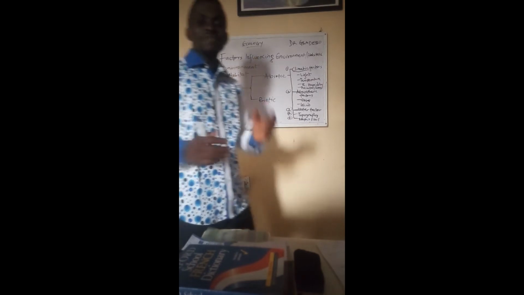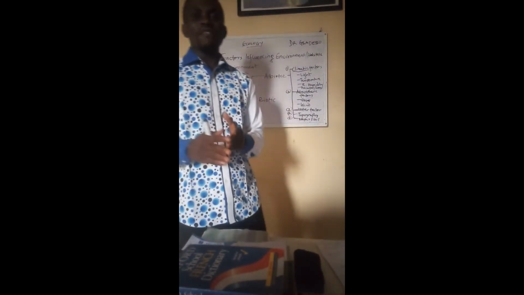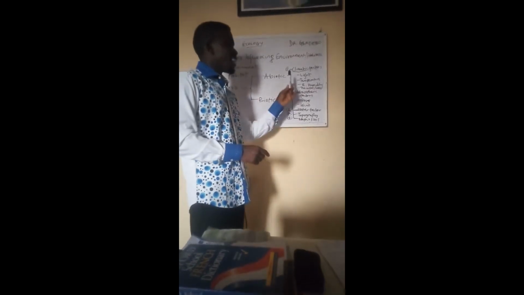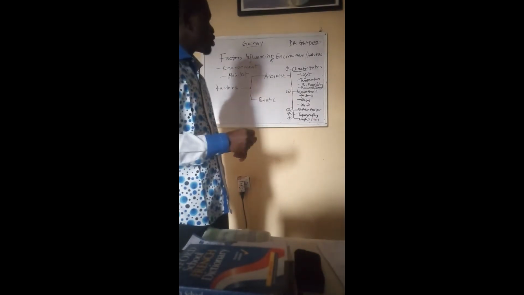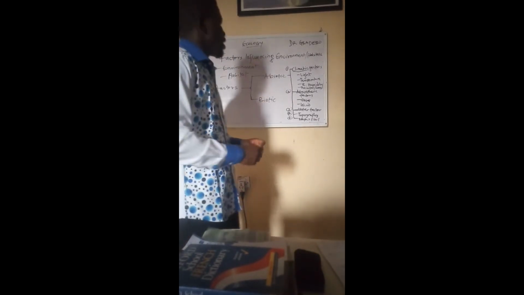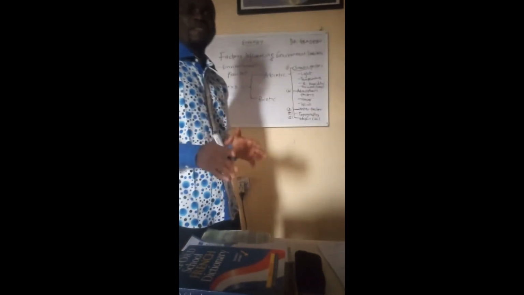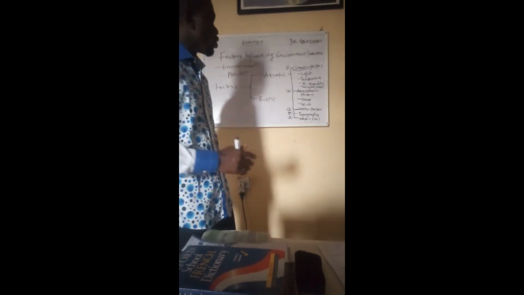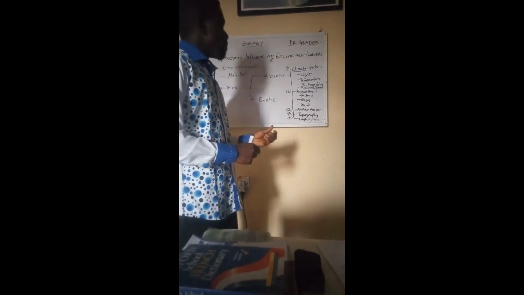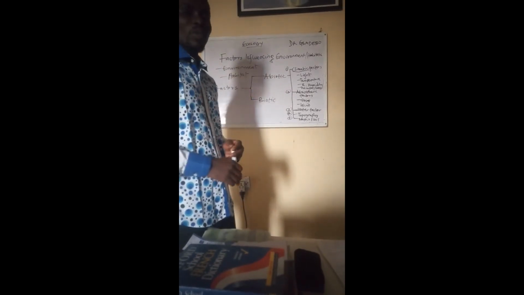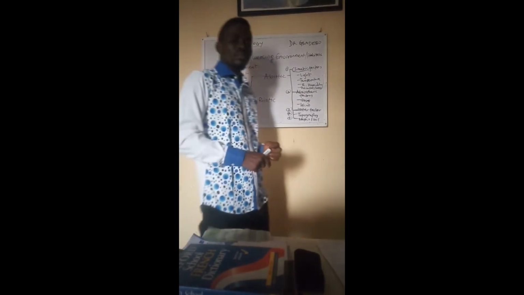Climatic factors have to do with the different agents of climate in an environment, and this includes light, temperature, relative humidity, rainfall or snow. These are different climatic factors and so on. Now, let's start with the first factor under the climatic factors: light.